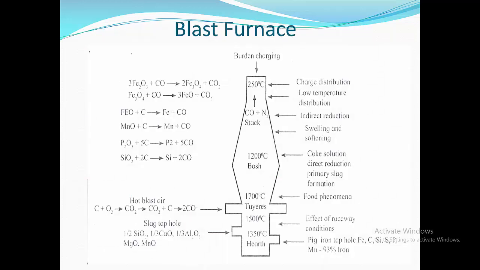This is the blast furnace. The blast furnace is 25 meters tall and its diameter varies between 5 and 10 meters. The furnace works on the counter current principle where the charge comes down and hot gases move up the tower.